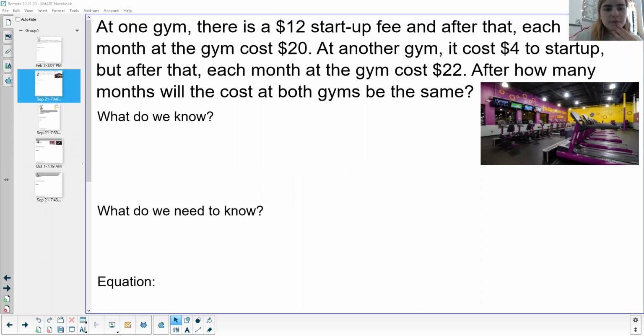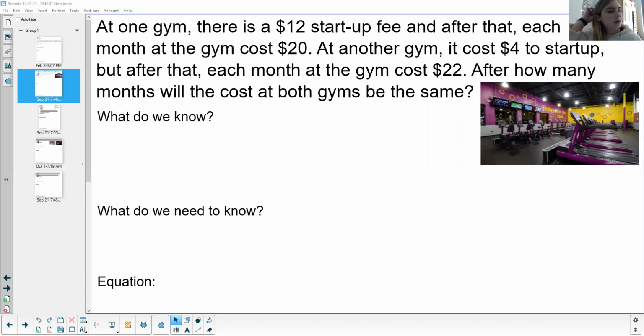It says, at one gym, there's a $12 startup fee, and after that, each month at the gym costs $20. At another gym, it costs $4 to start up, but after that, each month at the gym costs $22. After how many months will the costs at both gyms be the same?